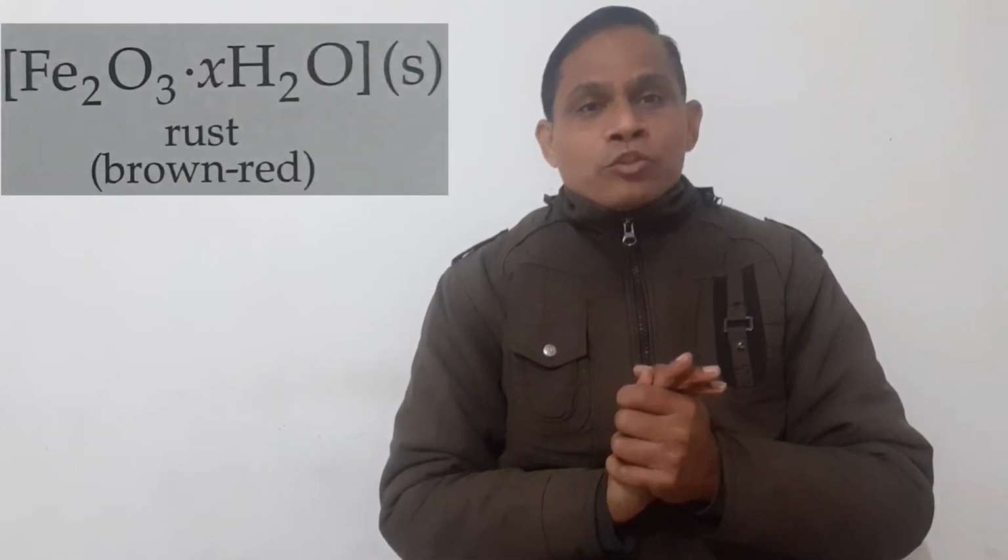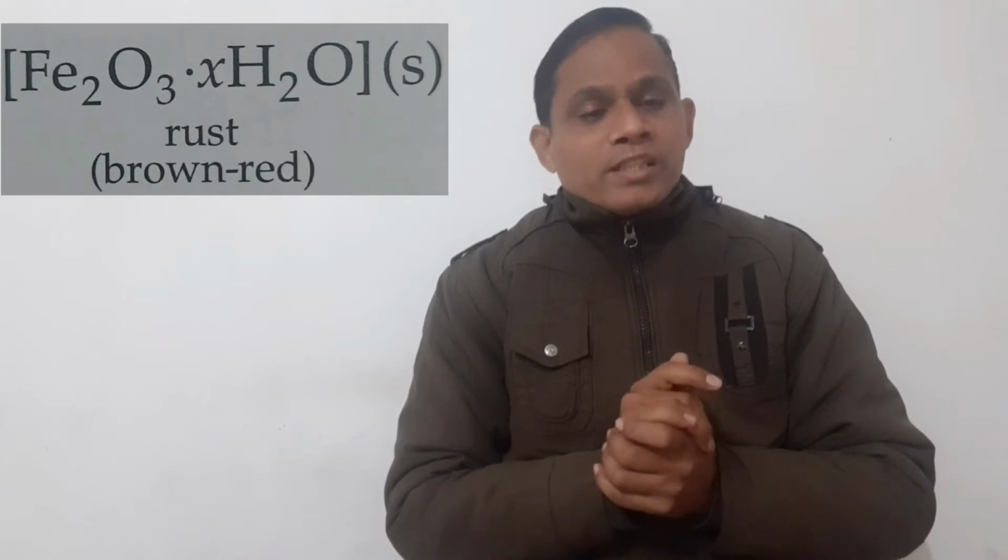When you keep something, suppose an iron nail, in moisture and air for some time, a reddish brown crust is formed, and this is known as rust. Its chemical formula is hydrated iron(III) oxide, and the chemical equation is what I have shown on your screen as well. You can see this, students.